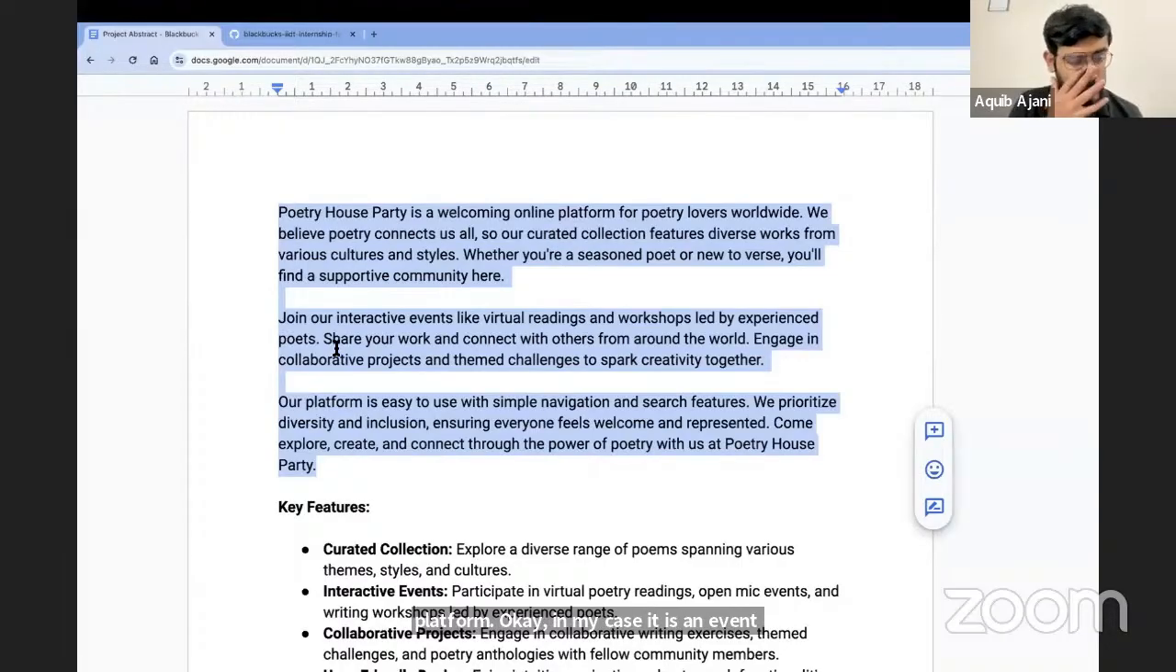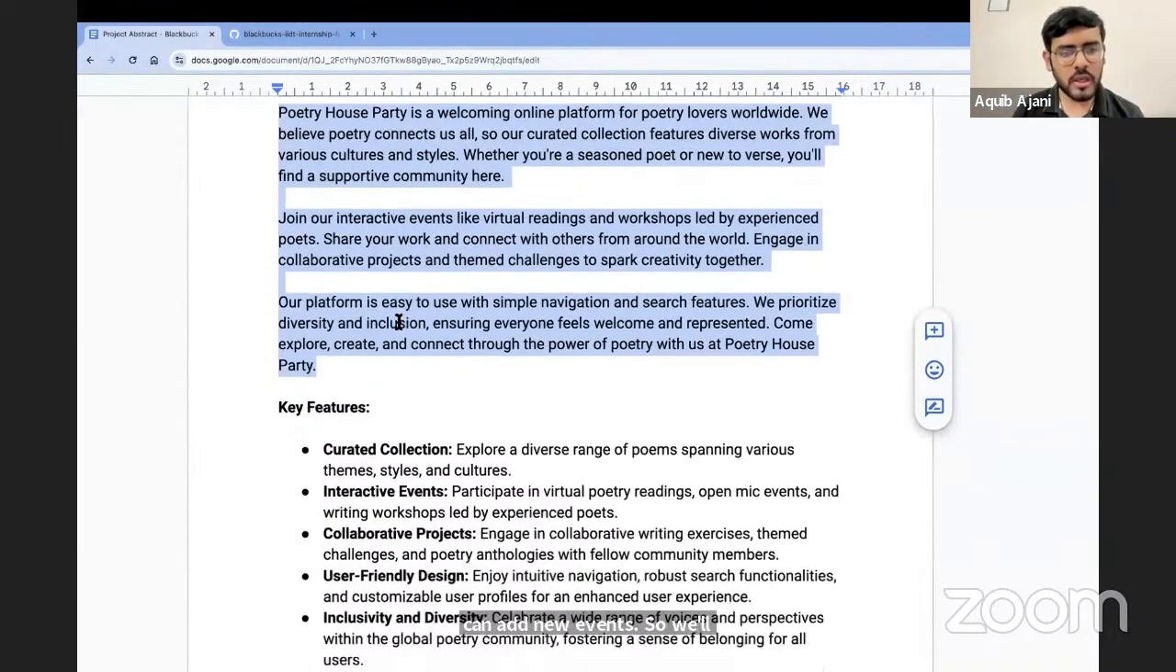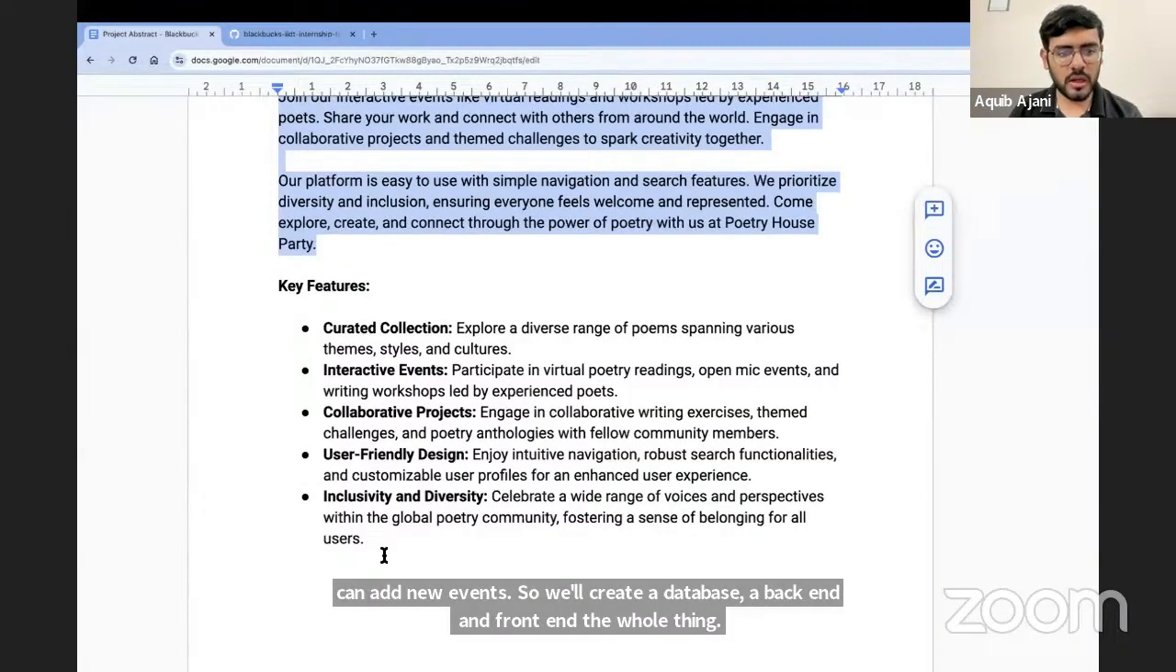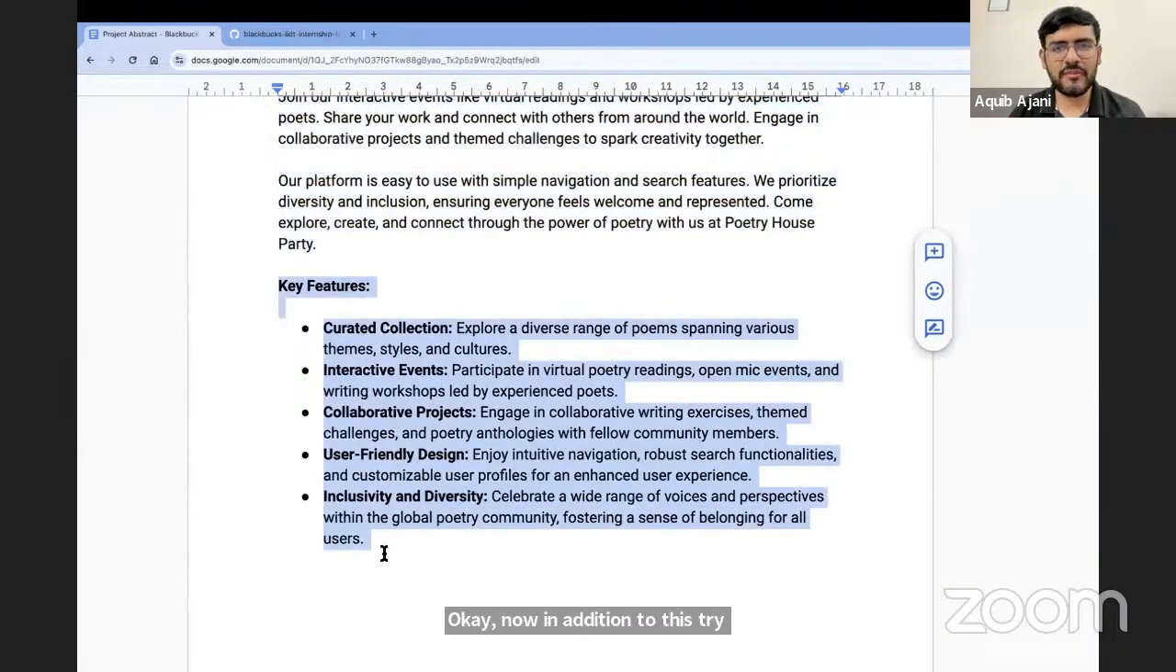Basically, what we have to do is list events happening in different cities, and give an option to book a ticket. That is what the entire project is about. So again, there will be authentication involved. There will be event details involved. We will also create a backend for this from where we can add new events. So we'll create a database, a backend and front end, the whole thing. Now, in addition to this, try to also mention some key features when you have your own abstracts.